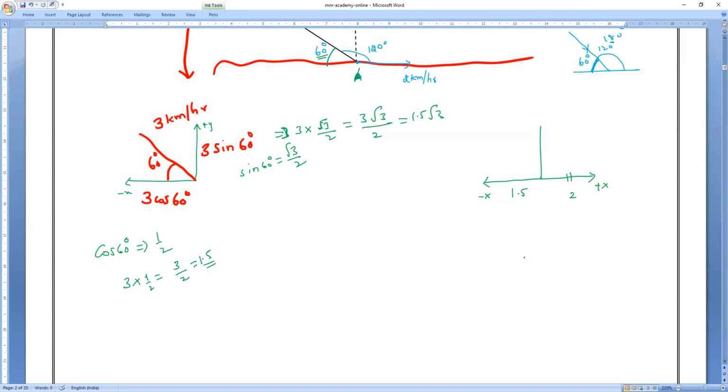Now can you tell me in which side he will swim? Towards the left or right? This is left and this is towards the right. So which side he will swim? This side is greater. So how much is greater? 2 minus 1.5. How much is the speed? 0.5 kilometer per hour. So in the sense, he is trying to make with the surface like this a 120